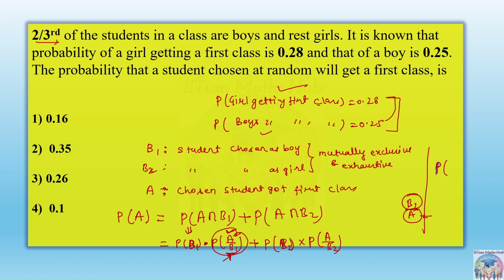If we were writing probability of A given B1, we can write this as A intersection B1 upon B1, or we can also write probability of B1 intersection A upon B1 only in the denominator. Remember that? Same thing.